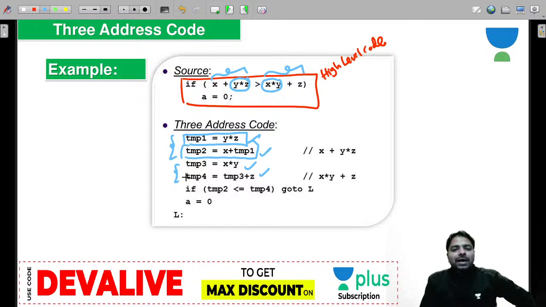And then they want to compare the left, whatever it is, temp2 with temp4. This is stored in temp2 and this is stored in temp4. And temp2 less than or equal to temp4. Okay, that can be done in assembly code with one instruction. Remember that. You can check comparison: compare temp2 to temp4, the CMP instruction is there to do that. Okay, go to L. You can use a jump instruction for that. And then A is equal to 0 is a direct instruction.